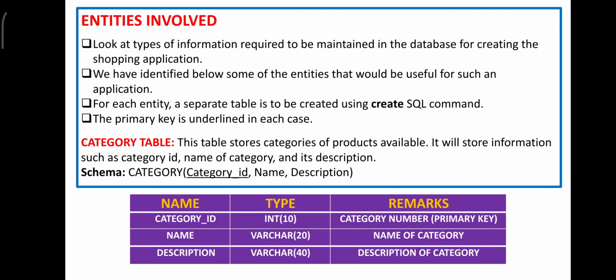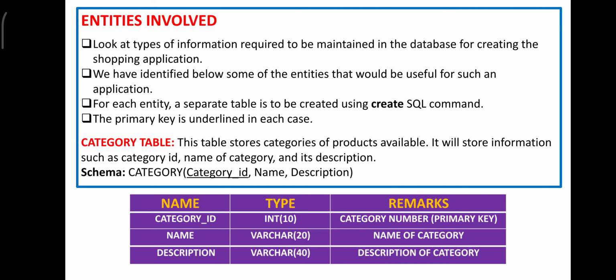And in the first lesson you understood what is the difference between char and varchar. Char maximum length is 1. If you need more than 1 as a size, you can go for varchar. 20 is nothing but the maximum length that you can store for the name of the category, and 40 is the maximum size that you can store for a description. Hope this is very clear to you. And we'll move on to the next one.